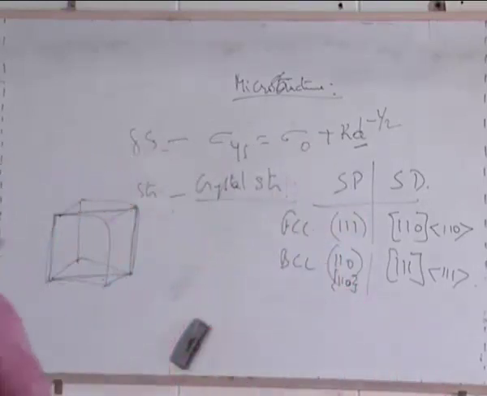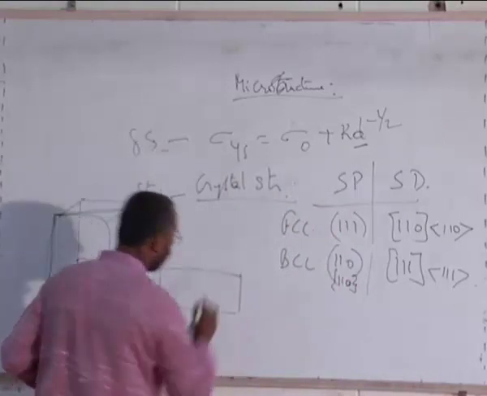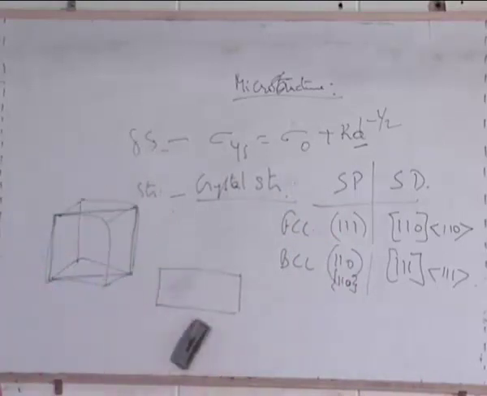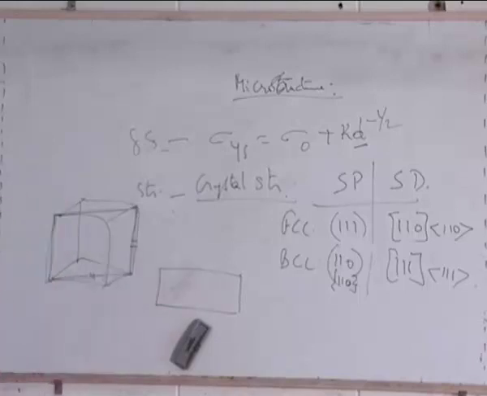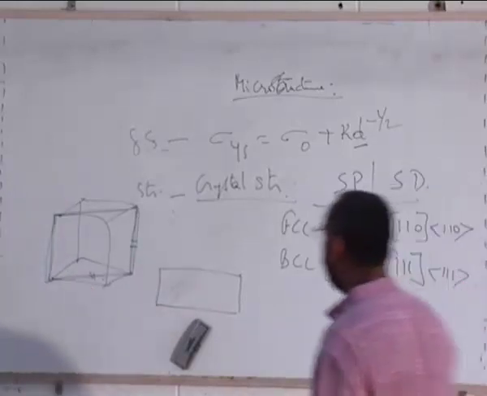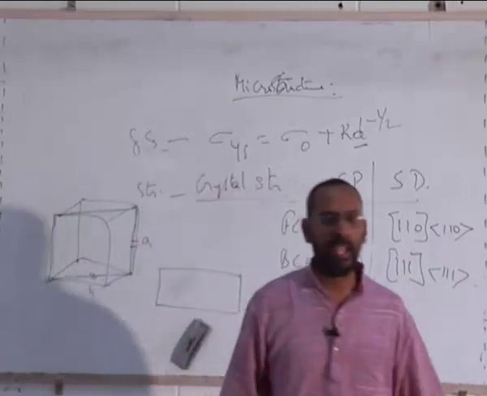If I write this 1, 1, 0 plane separately outside, it looks like this. Is it a rectangle or a square? First of all, rectangle. Why? Because this length is different from this length. What is this length? If I call this A and B, what is the relation between B and A?